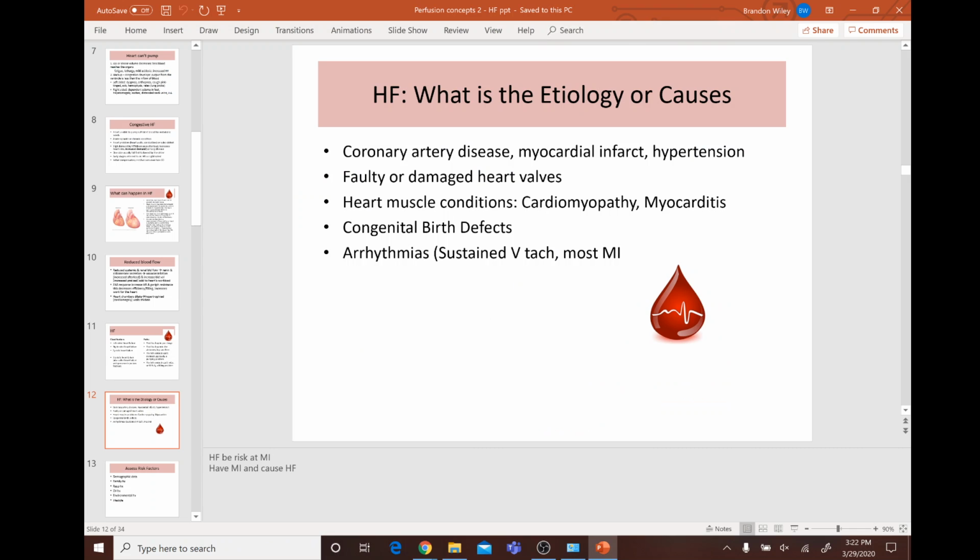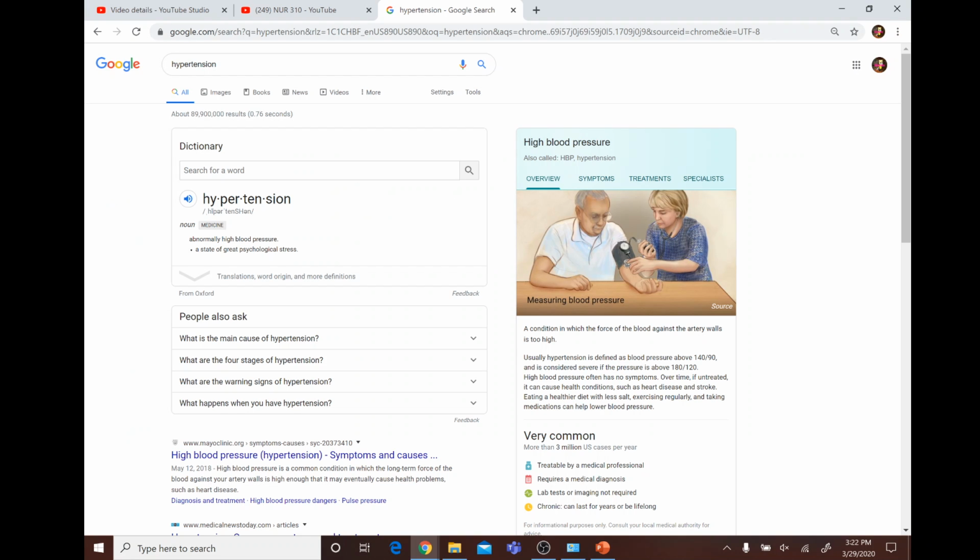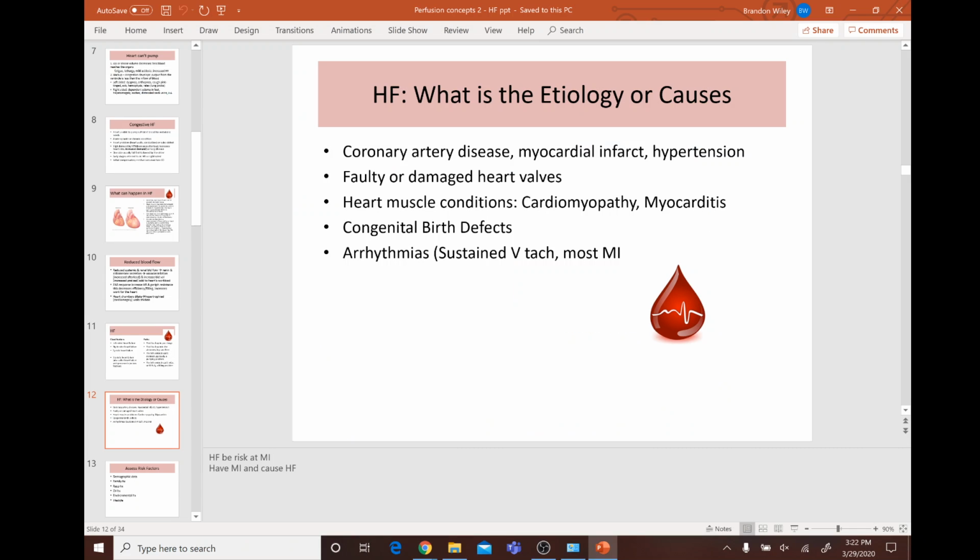This can also be caused by hypertension. Basically, it's a condition in which the force of the blood against the artery walls is too high. That's usually defined by a BP of 140 over 90, and severe if it's 180 over 120. Heart failure can also be caused by faulty or damaged heart valves.